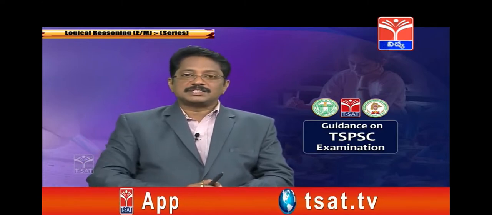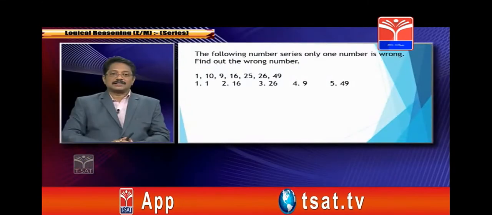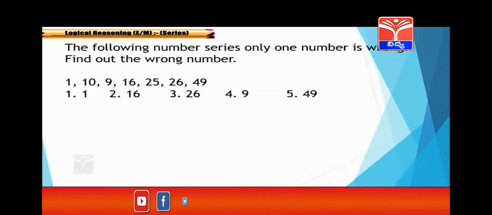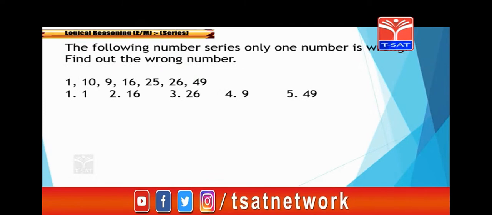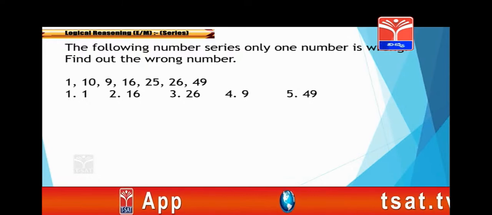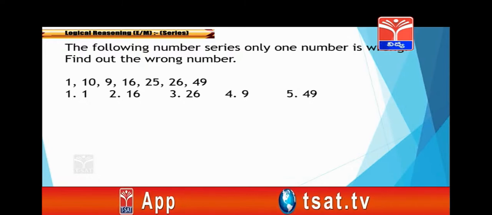Now the following number series, only one number is wrong. Find out the wrong number here. You have to identify it. 10, 9, 16, 25, 26 and 49. So which number is wrong? How are we going to identify it? 10, 9, 16, 25, 26 and 49.